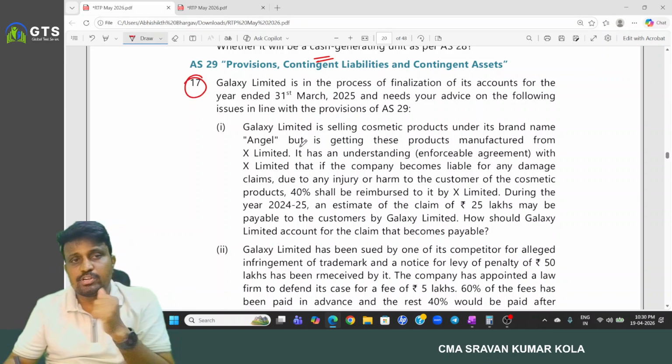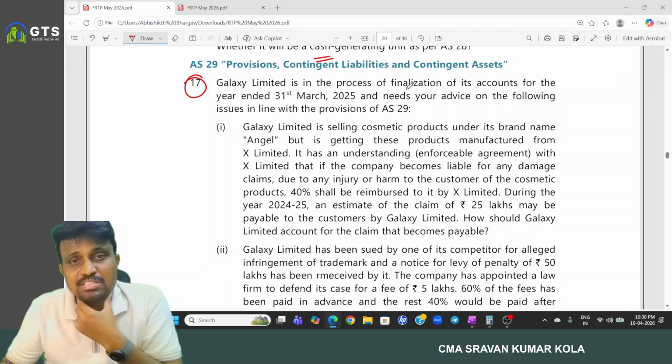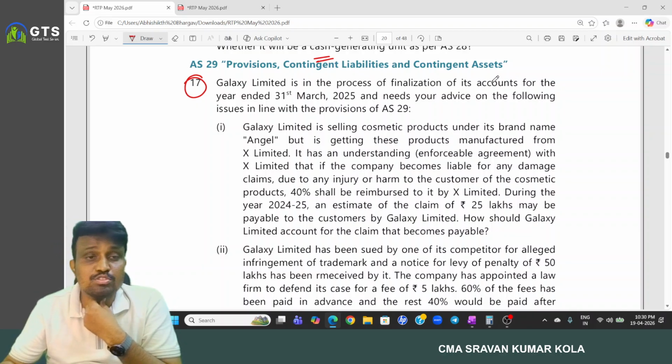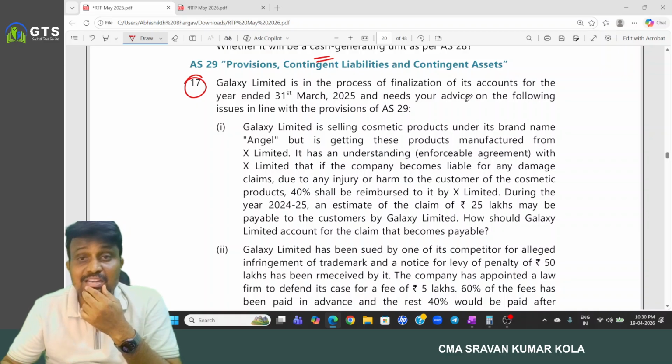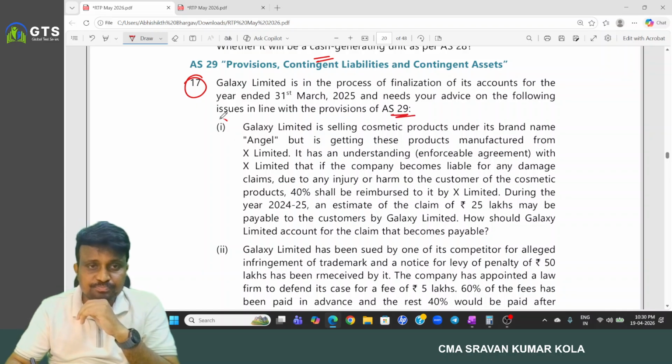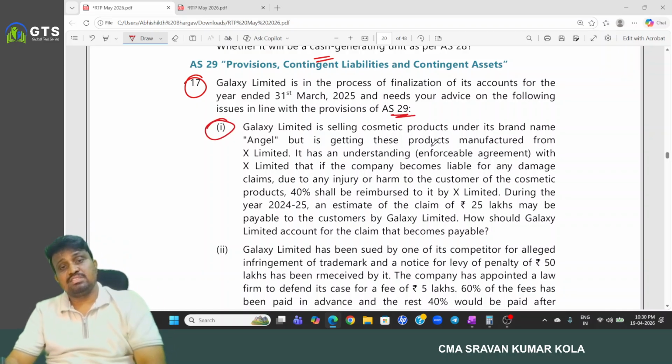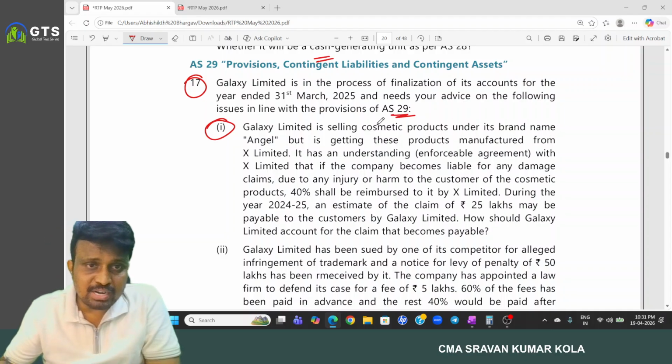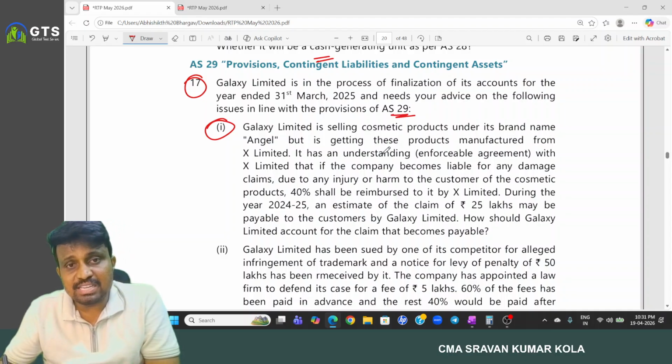This is also one of the important questions we have. Galaxy Limited is in the process of finalization of its accounts for the year ended 31st March and needs your advice on the following issues in line with the provisions of AS 29. Galaxy Limited is selling cosmetic products under its brand name Angel but is getting these products manufactured from Excel Limited.